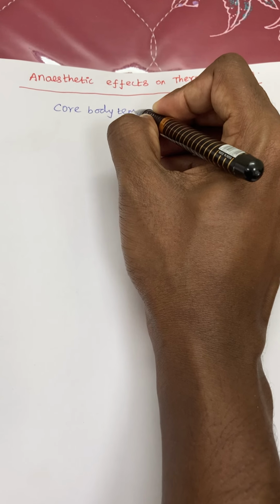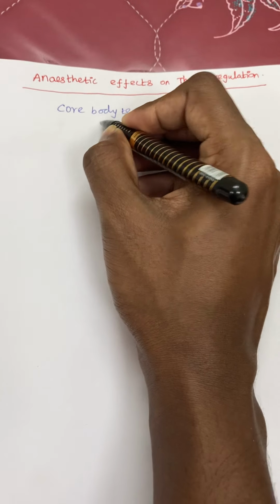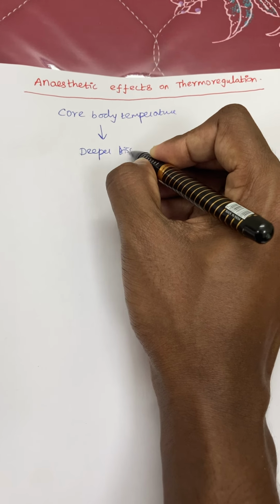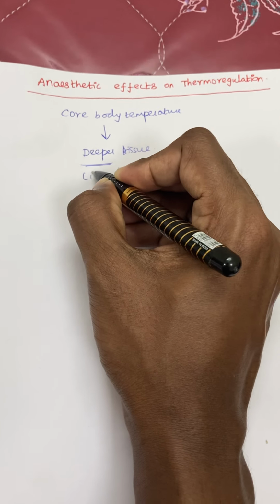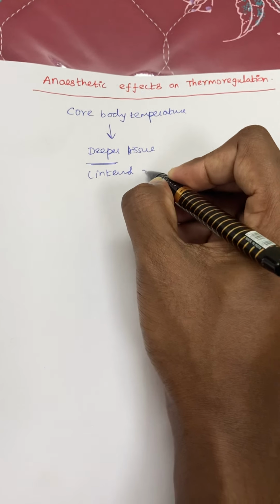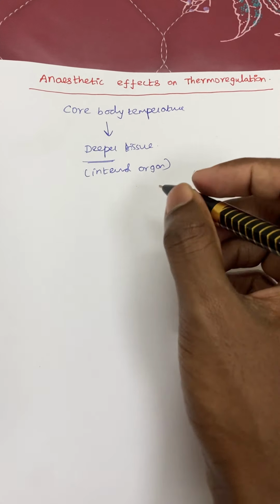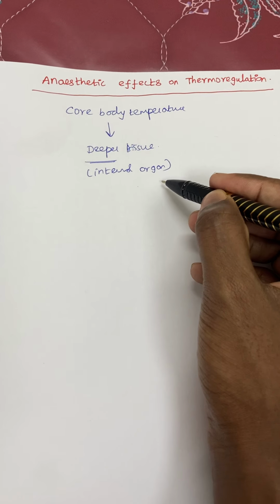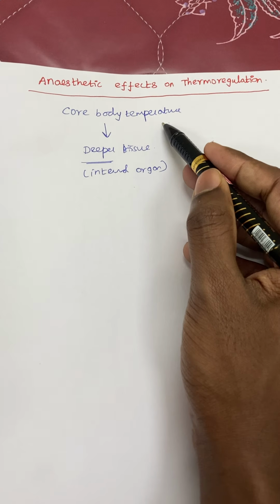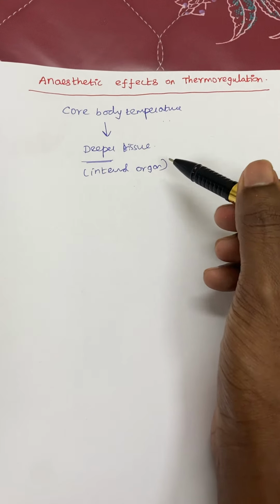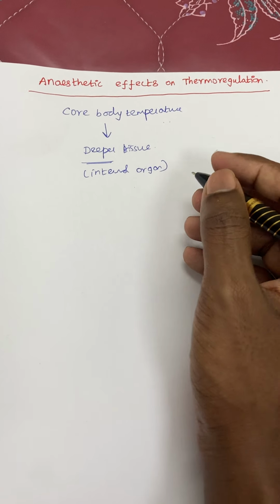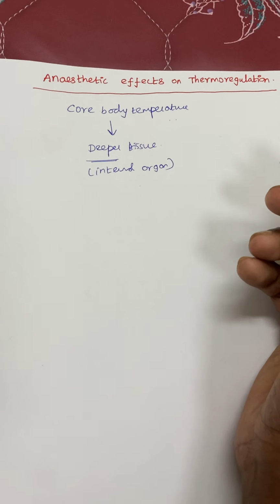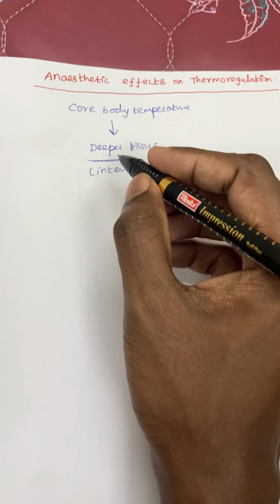Core body temperature is nothing but the temperature of the deeper tissues of the body, which is your internal organ temperature, maintained at the level of the heart, lung, kidney, or in the closed abdominal cavity and pelvic cavity. All this temperature is the core body temperature. It is important because it is maintained relatively constant, and its variability in response to changes is very minimal compared to your surface skin temperature. That's why core body temperature is more important.